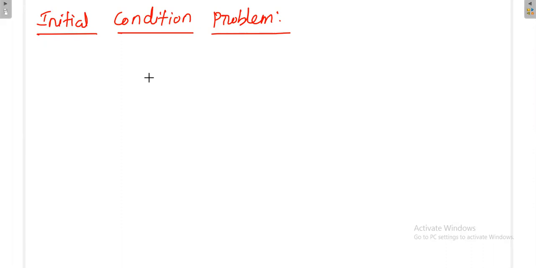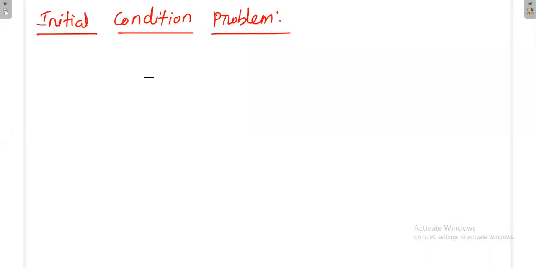What is the response of the circuit? It may be anywhere on the circuit, not necessarily on an inductor or capacitor. The moment you close the switch, what is the response of the circuit? Response of the circuit means it may be the voltage or current in any branch of the circuit. That kind of problem is called an initial condition problem. The circuit consists of an inductor or capacitor or both.